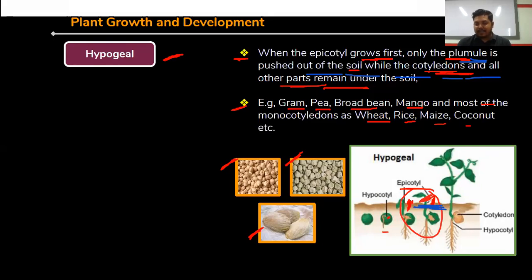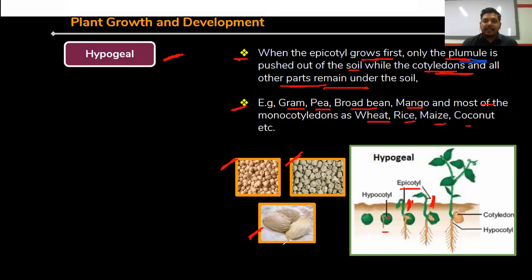And here one thing, the epicotyl is coming from the plumule first, and the remaining parts are underground. This is called the hypogeal germination process. For example, gram, pea, broad bean, mango, most monocot plants, wheat, rice, maize, coconut, etc. So here, first the epicotyl is germinated.